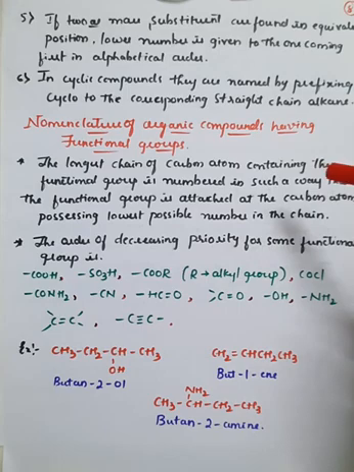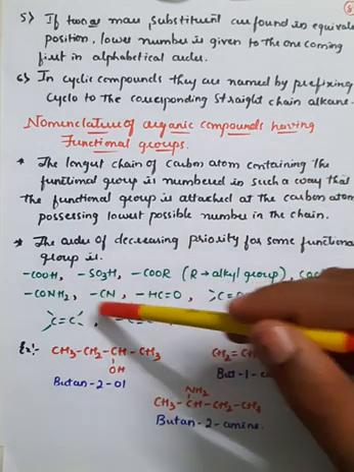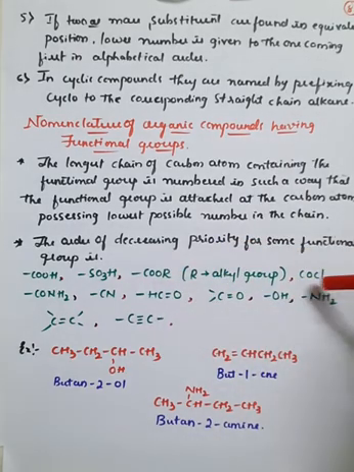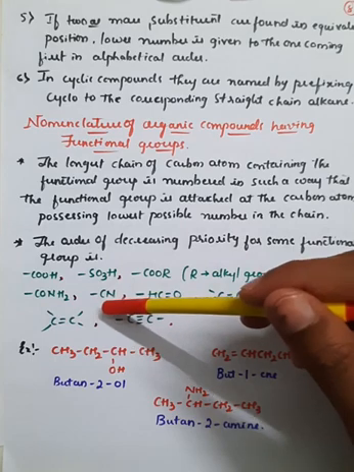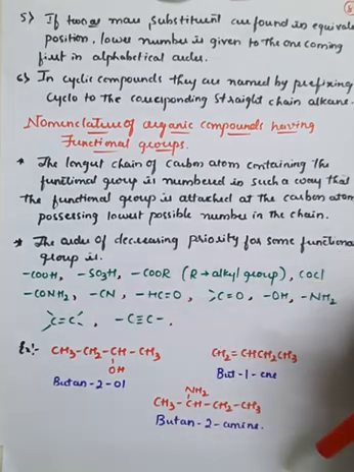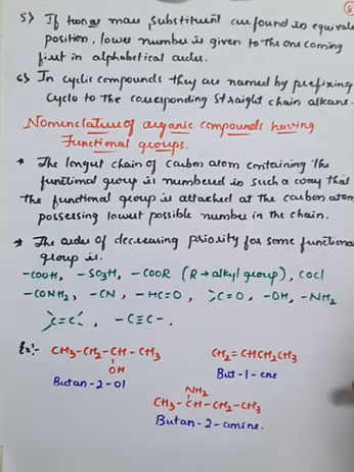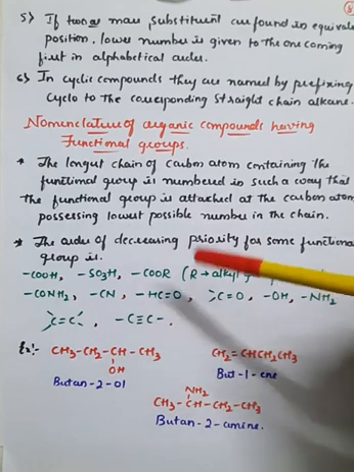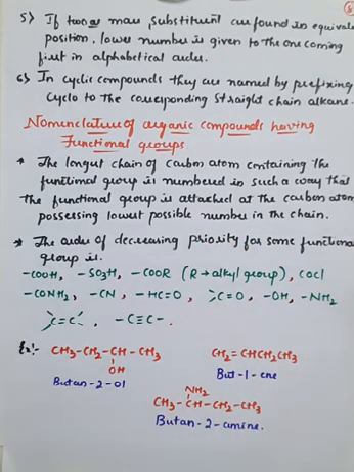The decreasing priority of some functional groups is given in the form of COOH, SO3H, COR, where R is the alkyl group, and COCl, CONH2, CN, CH double bond O, carbonyl group, hydroxyl group, NH2 group, that is C double bond C or C triple bond C. Right? So any kind of functional group which might be attached to the straight chain or the parent chain, that is the longest chain, the numbering is given in such a way that it must get the lowest possible number, right?